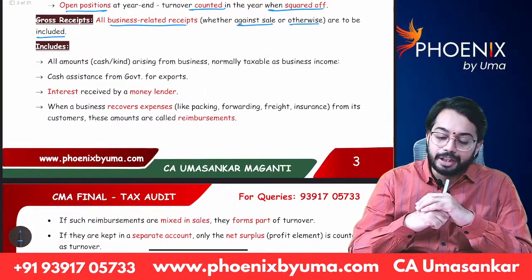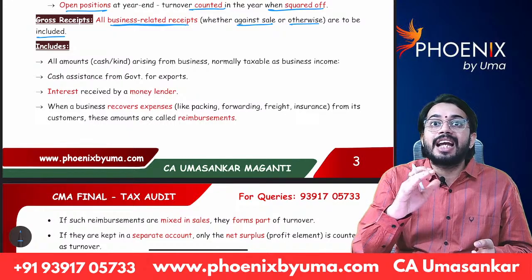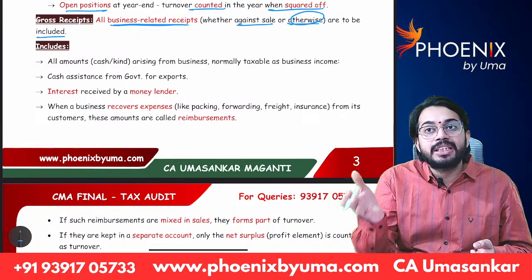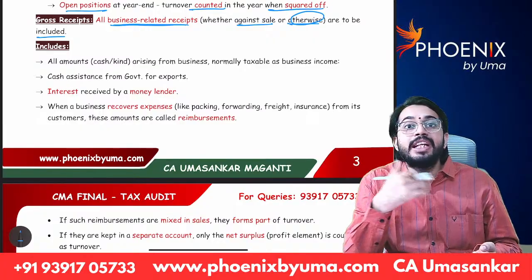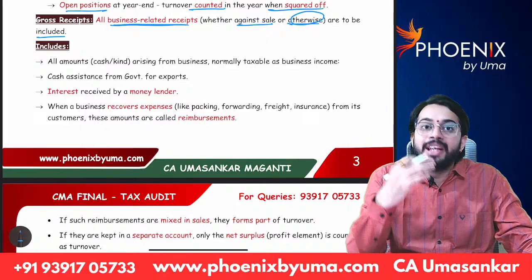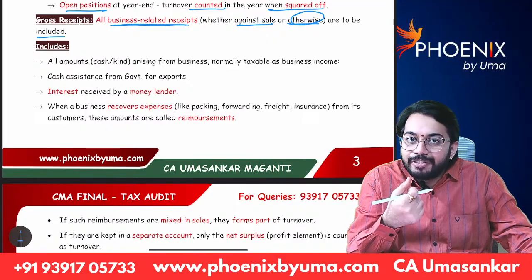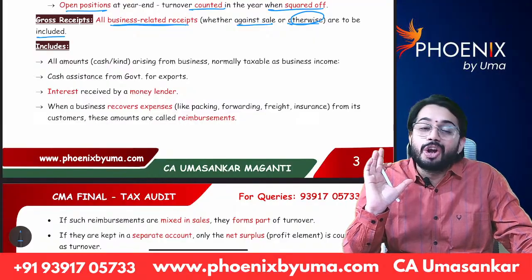Gross receipts can be related to sales or other than sales. Best example, you received insurance. There is loss of stock, and for loss of stock you received insurance. It is not sale of goods, it is not sale of services. Still, it will be considered as gross receipts.